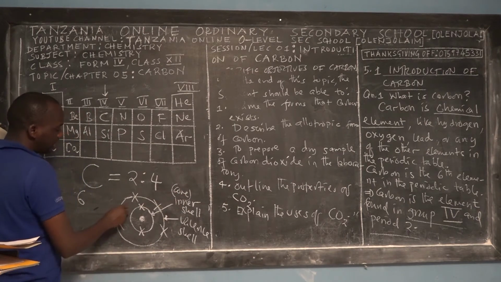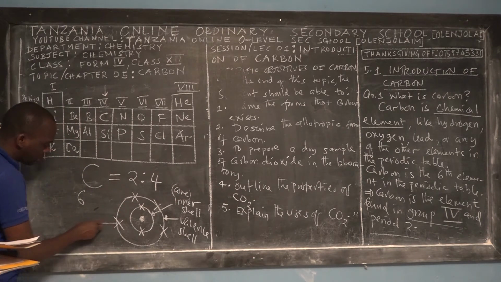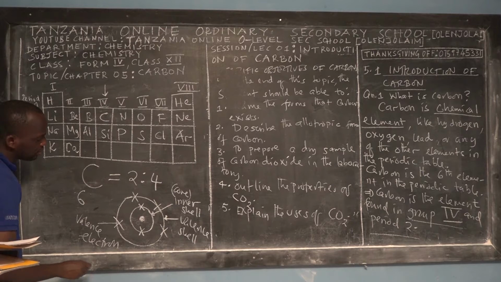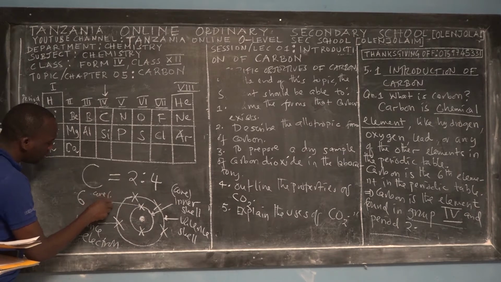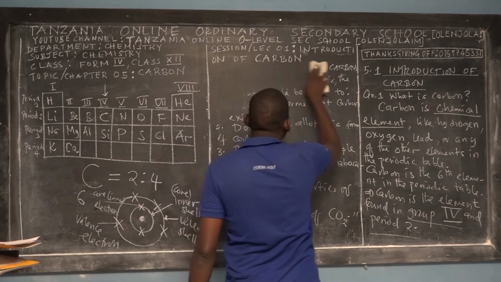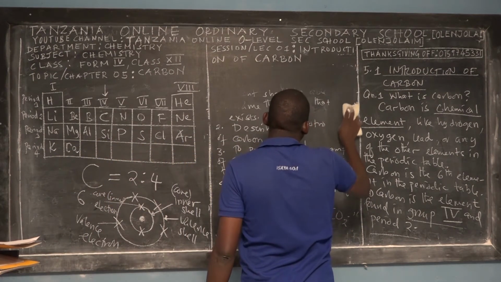Core shell. And these are called the valence electrons. So these are valence electrons of carbon. But this one is called the core or inner electrons. So it's better for you who is a chemist and love chemistry to know about that piece of information.